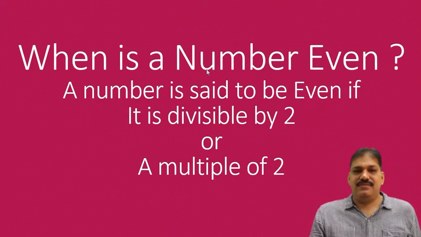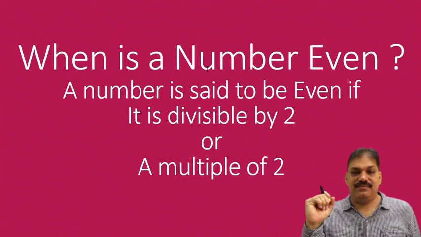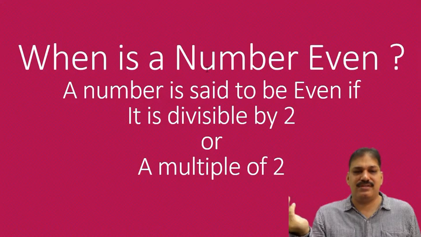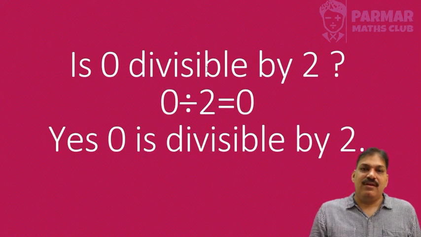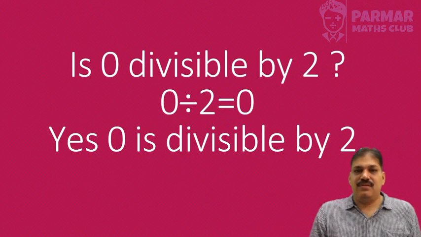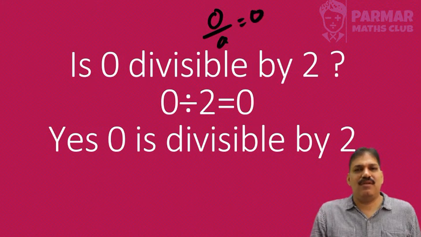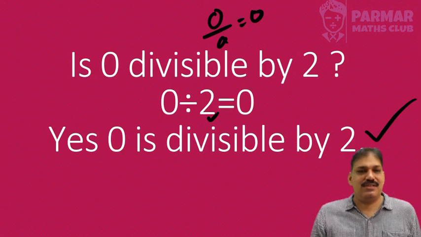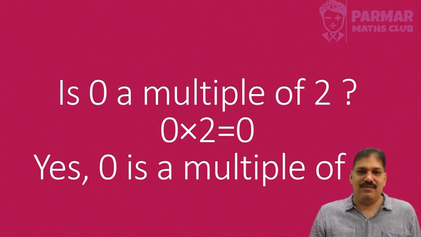A number is said to be even if it is divisible by 2 or if it's a multiple of 2. Let's check 0 on this criteria. Is 0 divisible by 2? If we divide 0 by any number, it will give us 0. That means 0 is divisible by all the numbers. So obviously 0 is divisible by 2. So on this criteria, 0 is an even number.